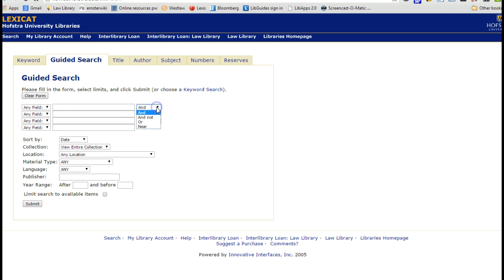I might want to change my operators. I might want to specify a field. Actually, sometimes specifying the field can be useful. But typically, my first couple of searches in a catalog, I'll start out leaving it to search anything.